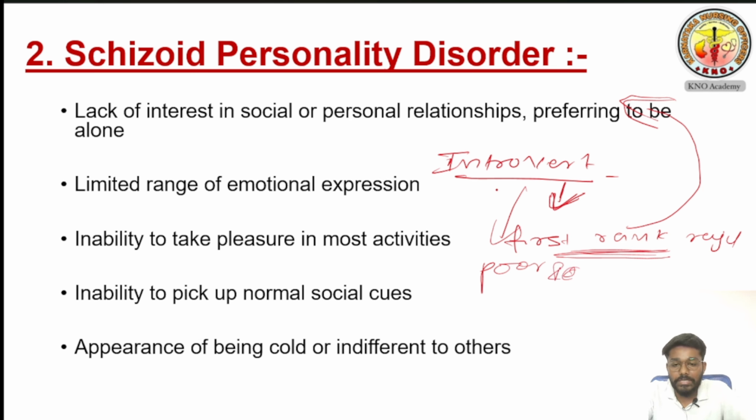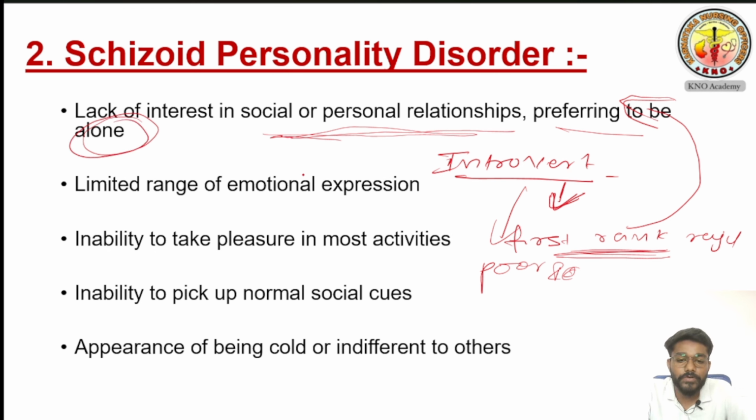We'll go through the definition now. In schizoid personality disorder, there will be lack of interest in social and personal relationships. He doesn't want to make any social and personal relationship, preferring to be alone. This one is important: he wants to be alone all the time. He doesn't want to make any friends. The next thing is a limited range of emotional expression. He never shows any emotional expression.